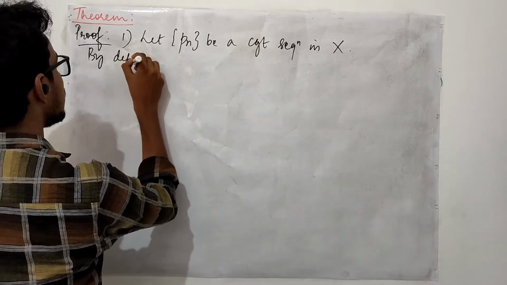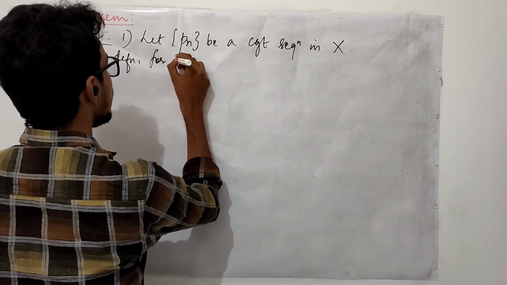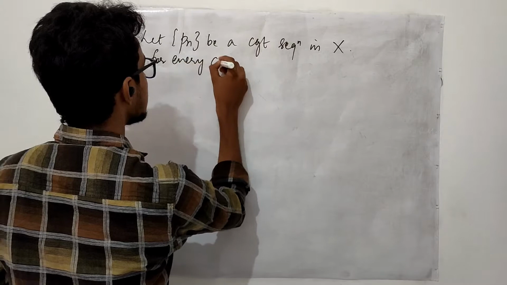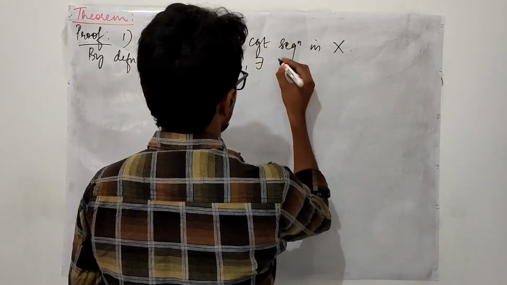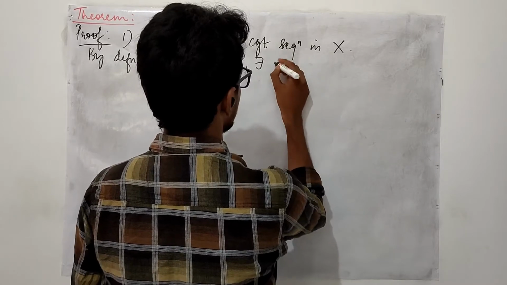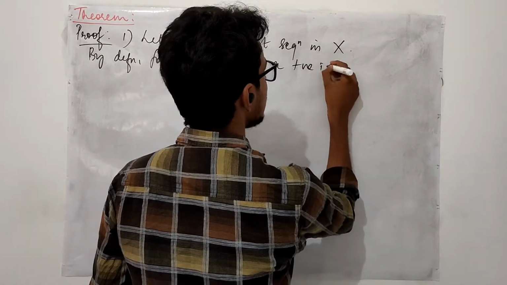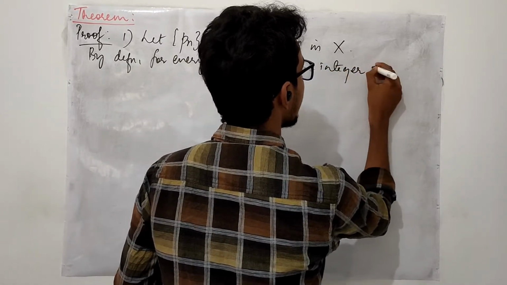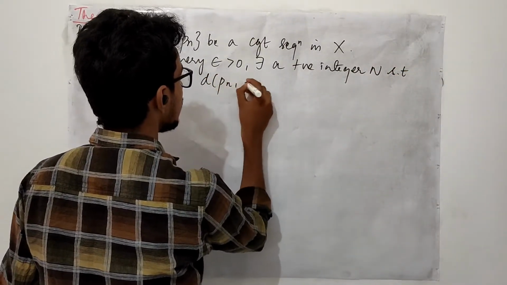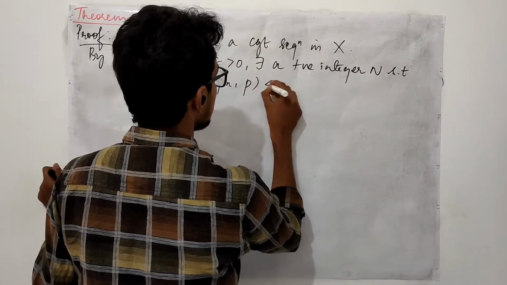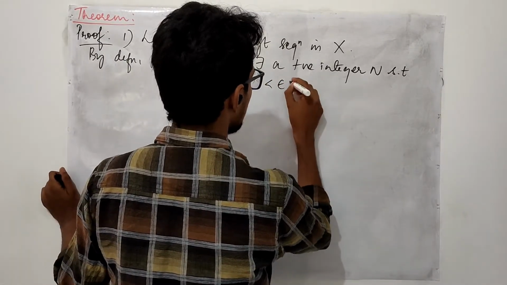By the definition of a convergent sequence, for every epsilon greater than 0, there exists a positive integer N such that d of Pn comma p is less than epsilon, or epsilon by 2.